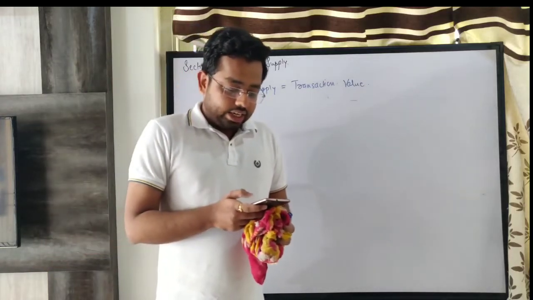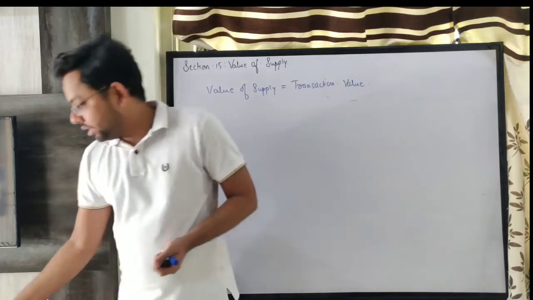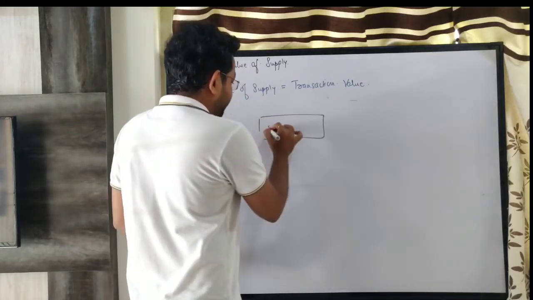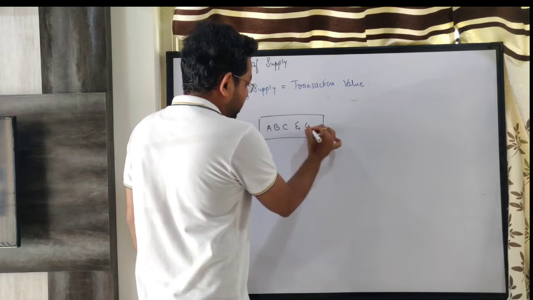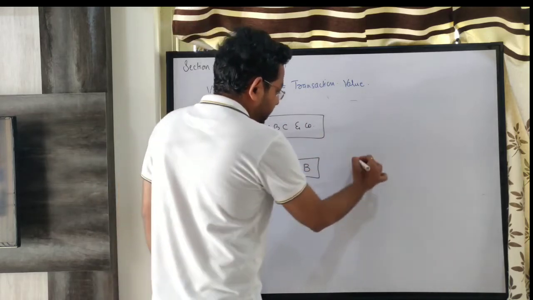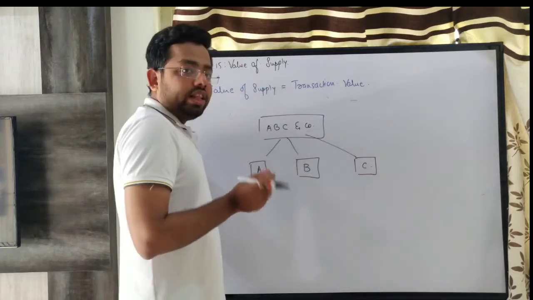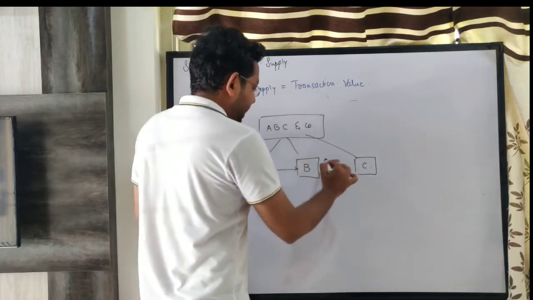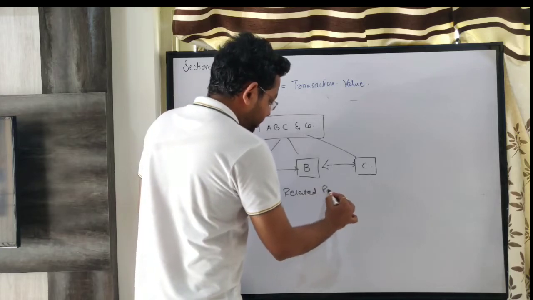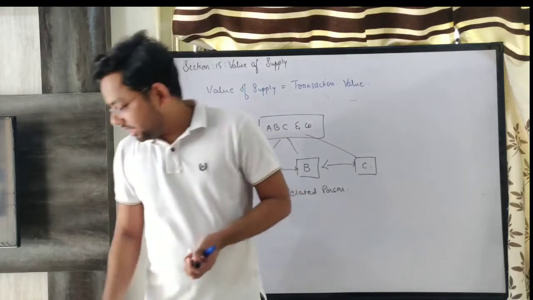Such persons are legally recognized partners in business. A very simple thing. Say there is a partnership firm ABC and Company. Mr. A, Mr. B, Mr. C are three partners of this firm. Then what the definition is saying? A, B and C are related persons. I hope this is fine. Next.